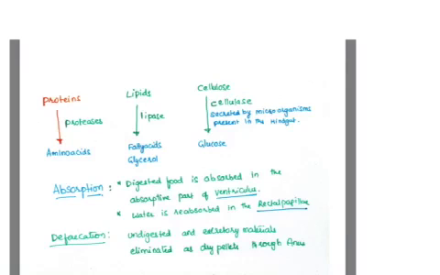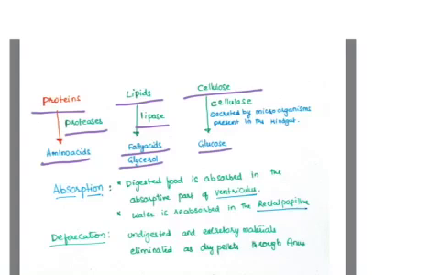The digestion of proteins is by proteases, digested into amino acids. Digestion of lipids is by lipases, into fatty acids and glycerol. Cellulose is digested into glucose by the enzyme cellulase, secreted by the microorganisms present in the hindgut.